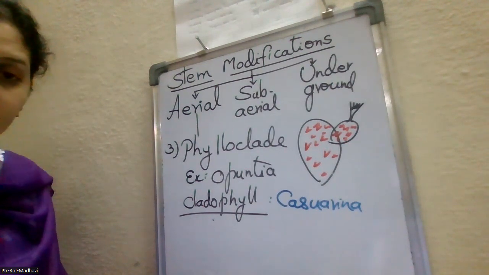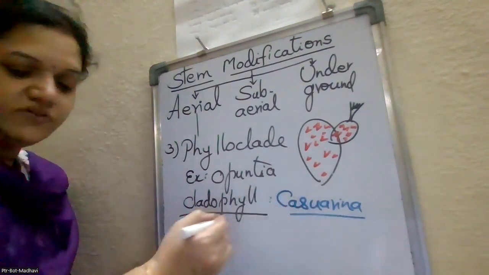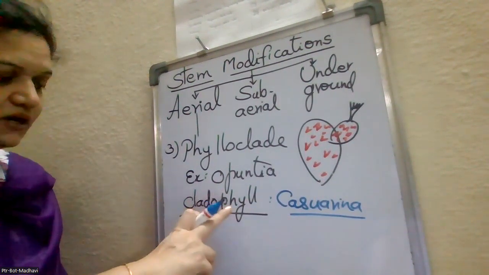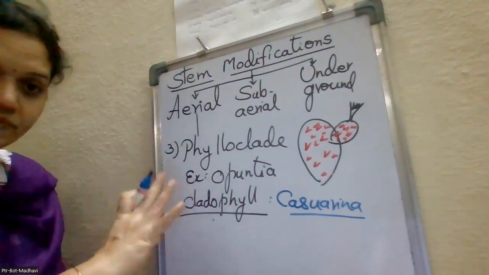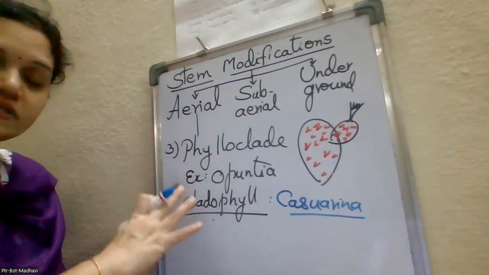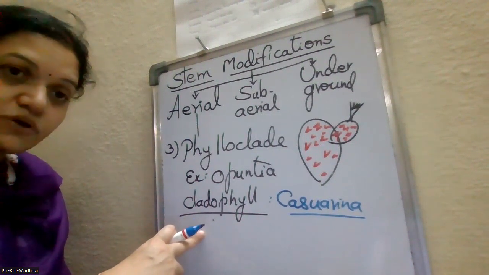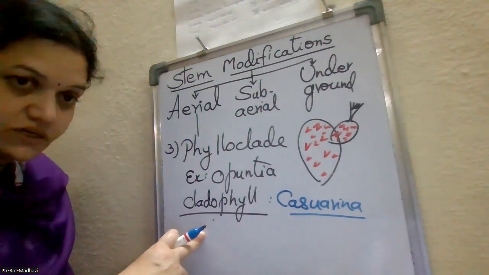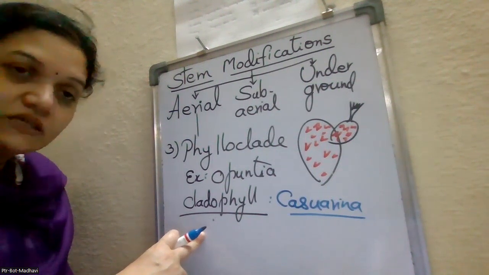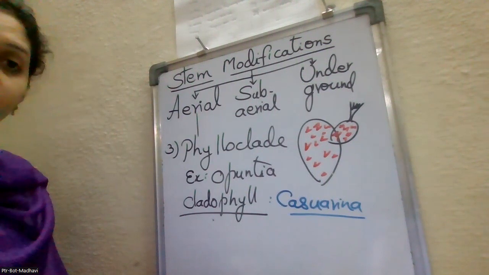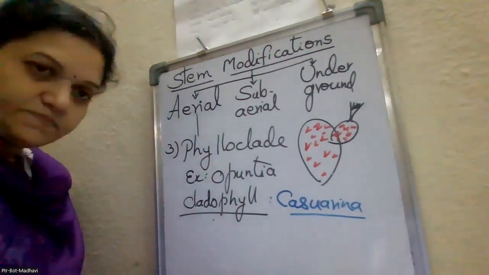Casuarina. Okay, this is the best example for the cladophyll. And in this, the cladophyll is the needle-like structures. All these modifications, the last one what we have to say, help to reduce the rate of transpiration, and this occurs in the xerophytic plants. That's it. Over.